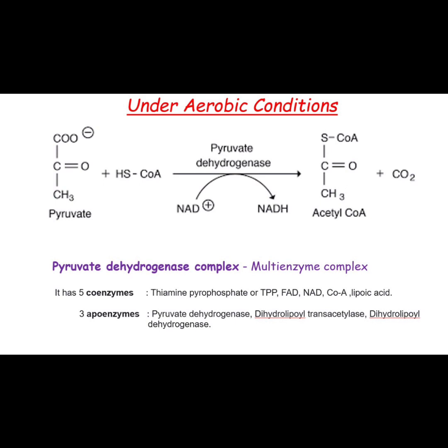Under the aerobic conditions, the pyruvate with pyruvate dehydrogenase gets converted into acetyl-CoA and carbon dioxide. So this is an oxidative decarboxylation reaction. Pyruvate dehydrogenase complex is a multi-enzyme complex having 5 coenzymes such as thiamine pyrophosphate, FAD, NAD, coenzyme A and lipoic acid. And it has 3 enzymes such as pyruvate dehydrogenase, dihydrolipoyl transacetylase and dihydrolipoyl dehydrogenase.